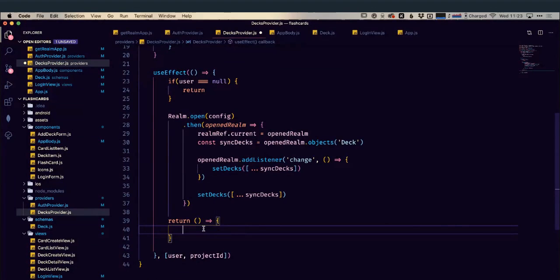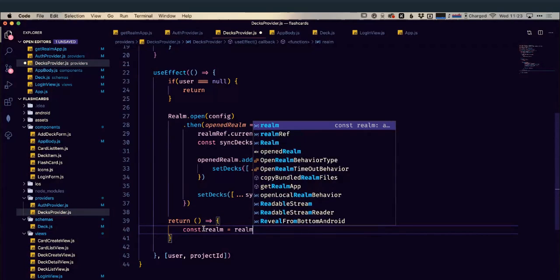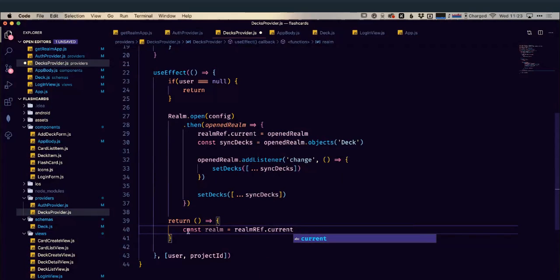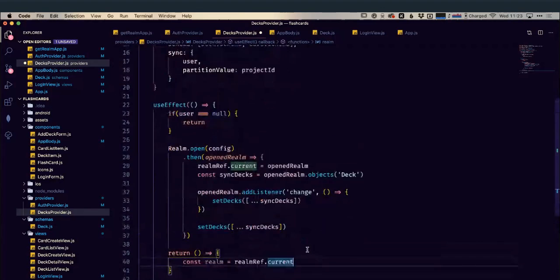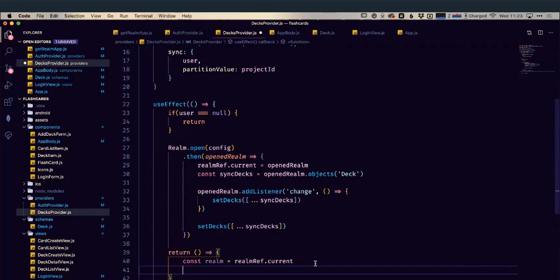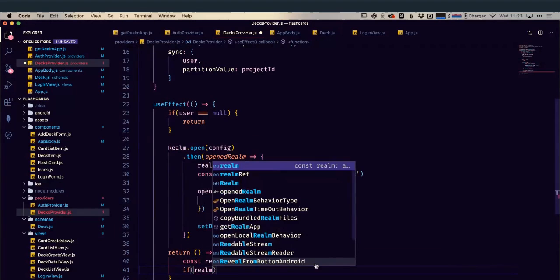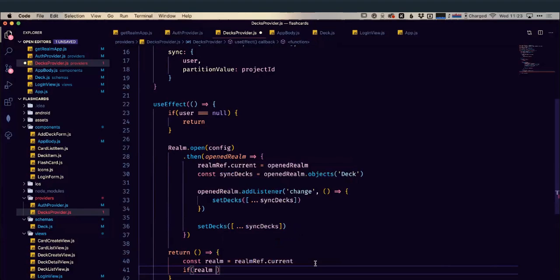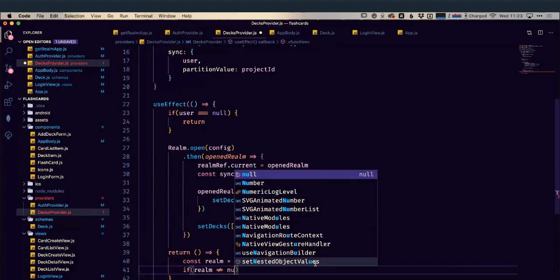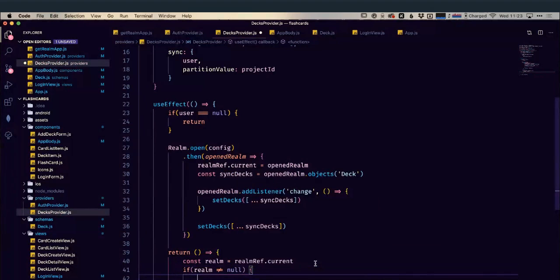So first of all, we're going to get our reference to our realm. So const realm is going to be equal to our realmRef.current. So this existing realm that we have that we're opening up here. We're going to get a reference to that, and then, assuming that realm is not null, so that the realm currently exists, we're going to first of all remove all listeners, like that change listener, etc., that we set there.